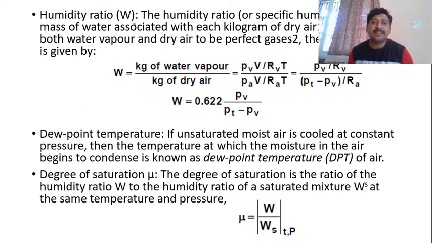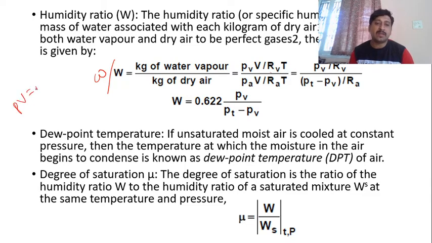Then coming to humidity ratio, sometimes shown as W or sometimes as omega. What is humidity ratio? It is defined as the mass of water associated with 1 kg of air, assuming both water vapor and dry air to be perfect gases. The humidity ratio is given by kg of water vapor by kg of dry air. So the kg of water vapor is given by what? PV equal to mRT, we know this. So m equal to PV by RT. That formula we are using here.